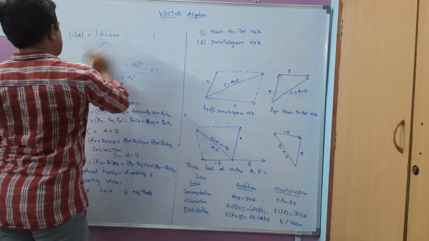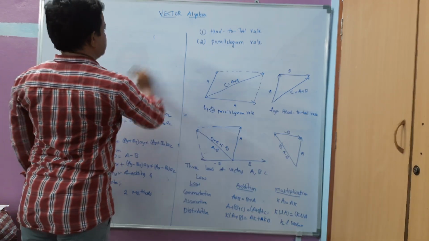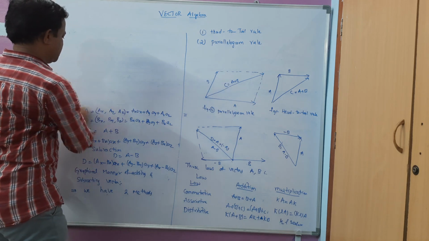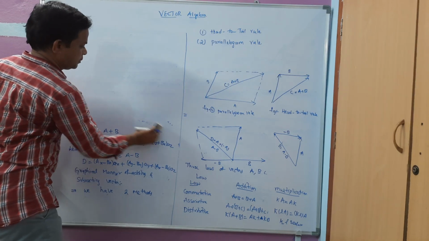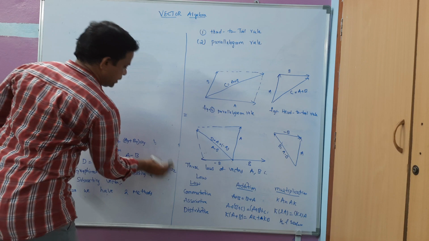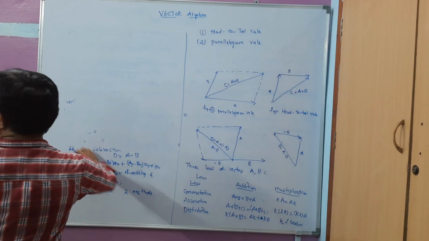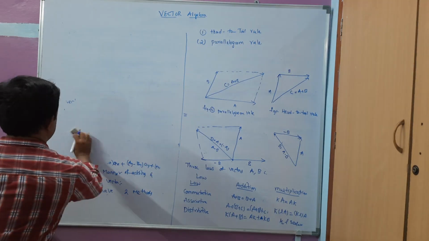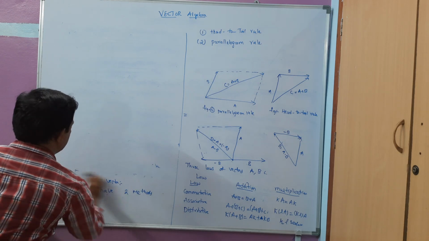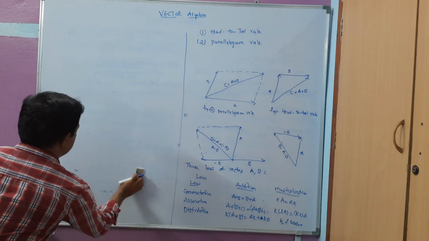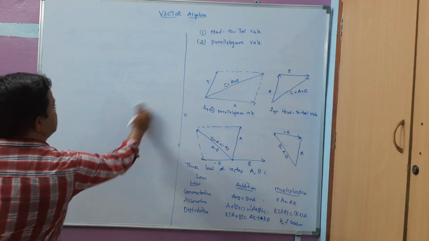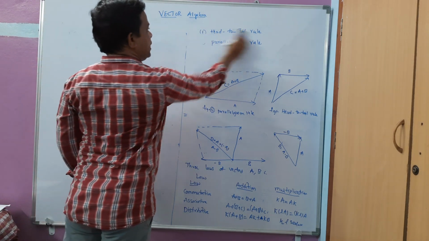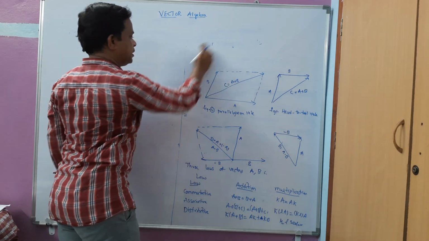Next we will go for the position vector. Very important concept here. So hope you understood what vector addition and vector subtraction are, and by using two very important laws we have discussed here, that is, the parallelogram law of adding and the head to tail rule of adding here.